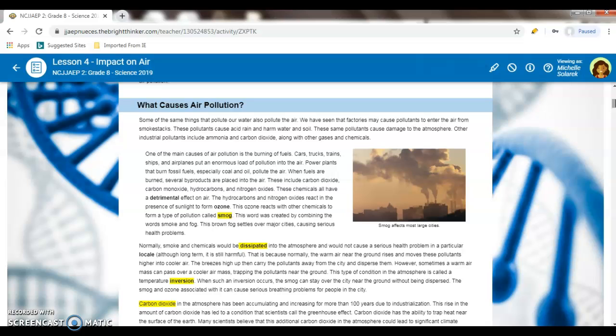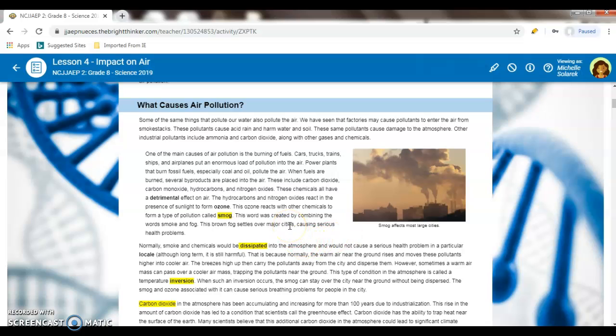We also have hydrocarbons and nitrogen oxides that react in the presence of sunlight, which causes ozone, and this ozone reacts with other chemicals to form a type of pollutant called smog. So the answer to your fourth question is smog. What is the type of pollutant that reacts with other chemicals to form pollution? It's smog. So an example of smog is just the forming of that chemical fog.